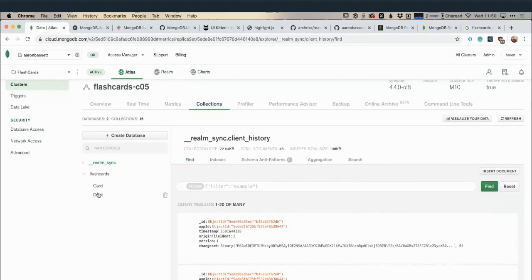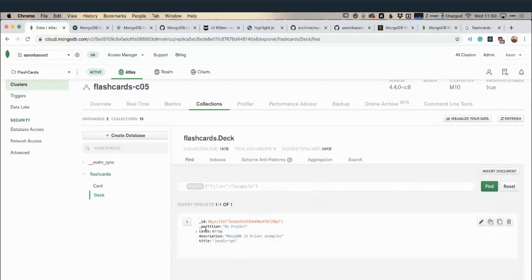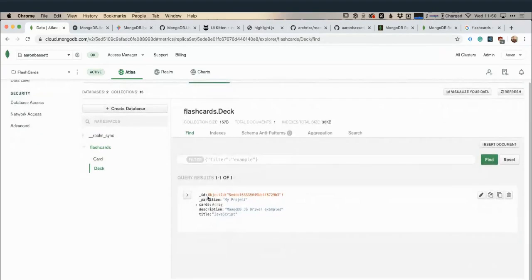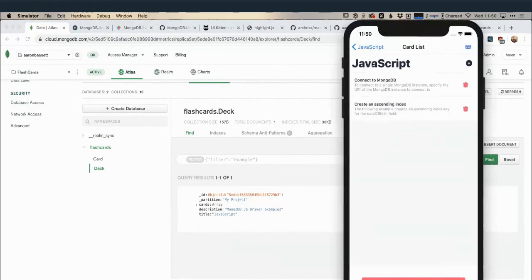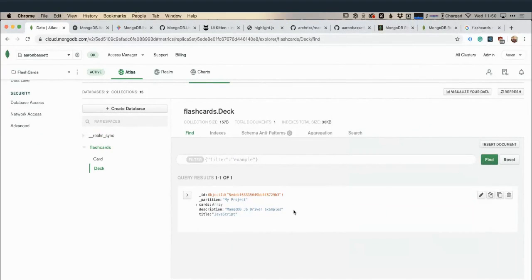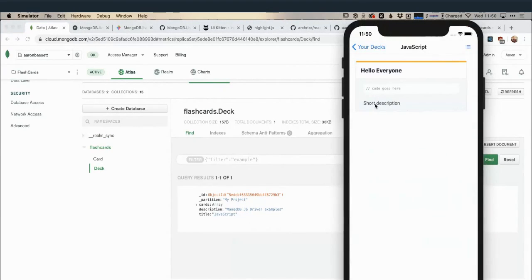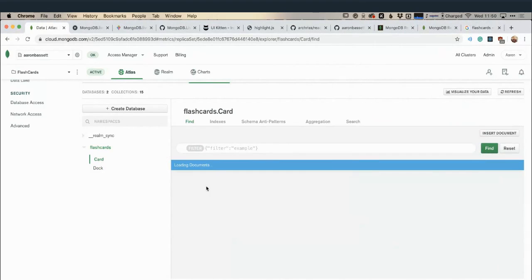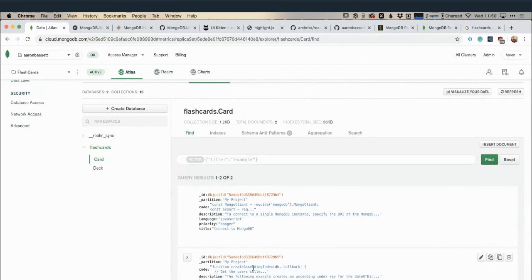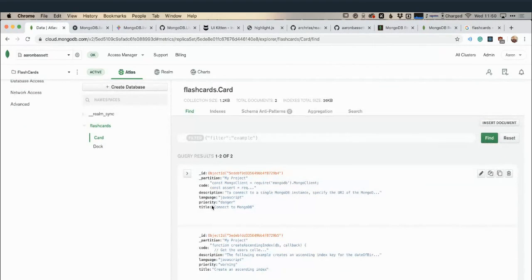But if we look in our decks, we can see that I have the partition of my project. I have my title, JavaScript. Yep, title JavaScript, description of MongoDB JS driver examples. This is my deck, we can see that there as well, and then it's got reference to all of the cards. Okay, so we've got our cards coming in, they're in our deck, and everything's being synced up into Atlas.